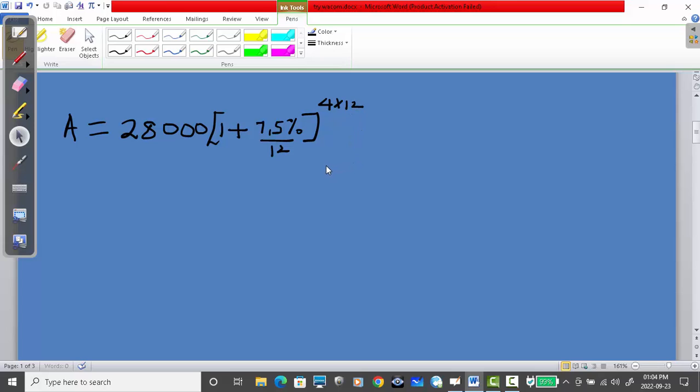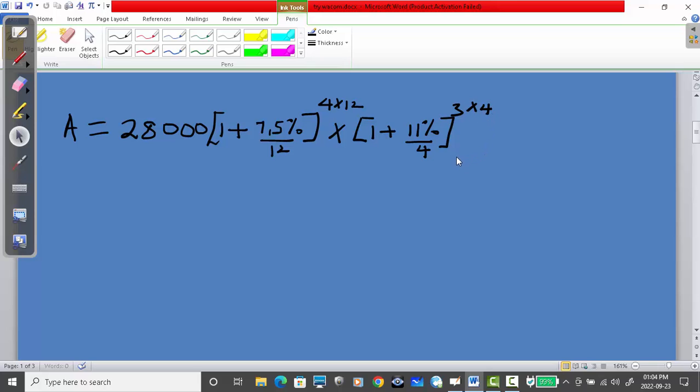When I'm done with that, now because there's a change in the rate, I multiply by what? Open another bracket here. That's going to be 1 plus, it was 11% quarterly, that means plus 11% divided by 4 for the next 3 years, that's why it's going to be power 3 times 4.